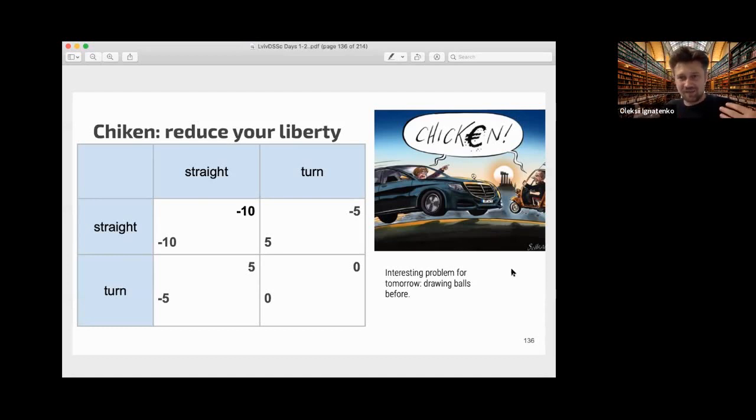So, what is the best way you can play chicken? Well, you can speed up your car, and then you just remove your steering wheel, and you just throw it out the window. So you remove your ability to turn, and after that the other player will turn, because he knows that you physically can't turn left or right. So this is a radical way to win the chicken game.